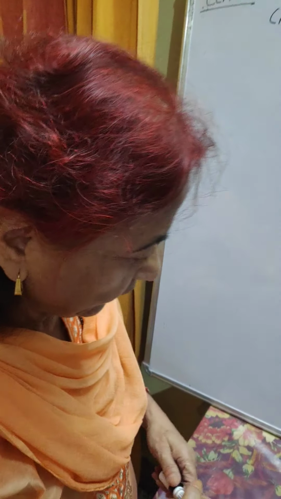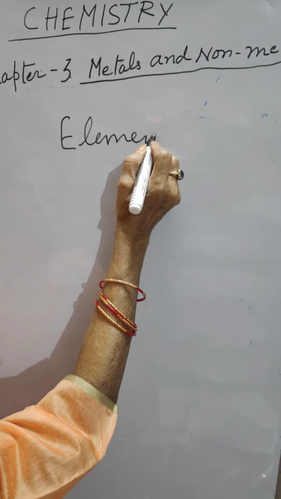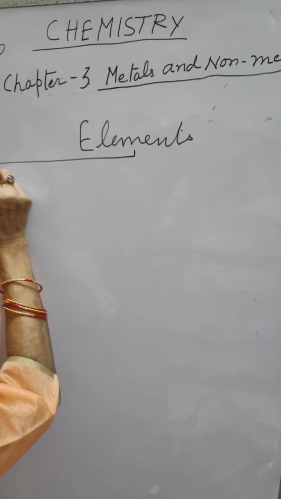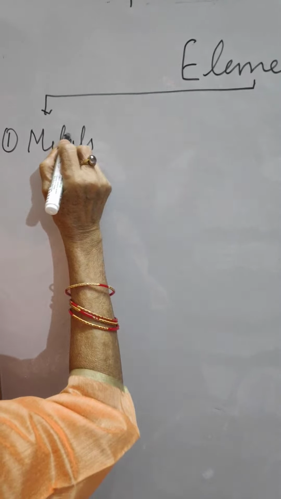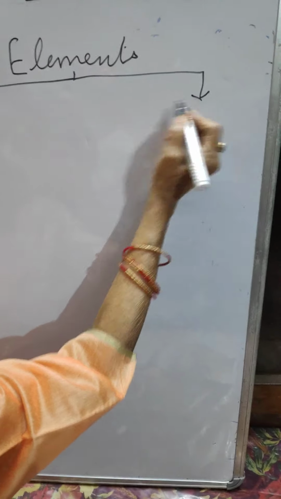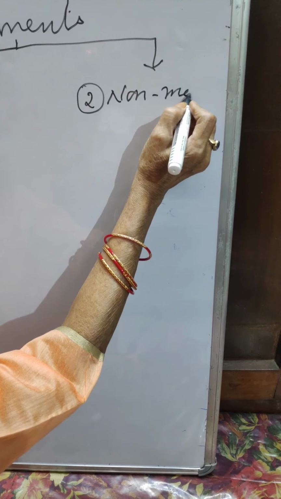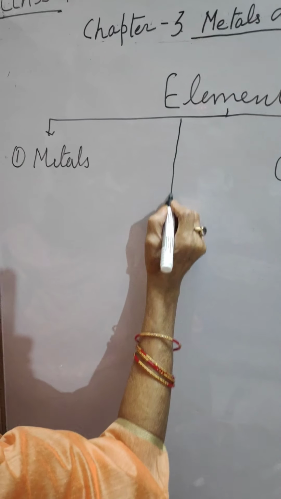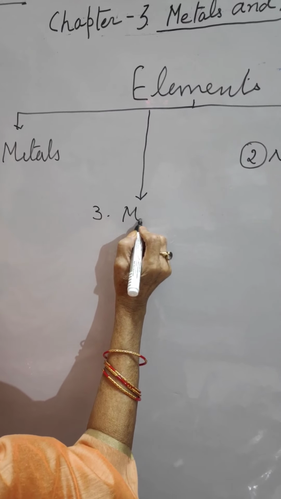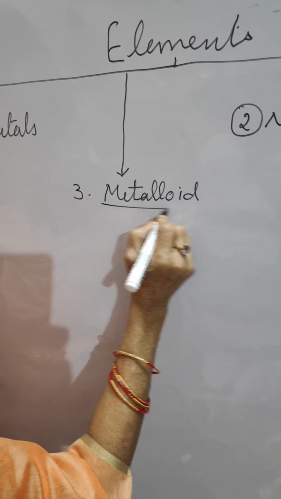Now here you see the elements. They are classified into first metals, second non-metals, and the third one is the metalloid, which has properties of both metals and non-metals.